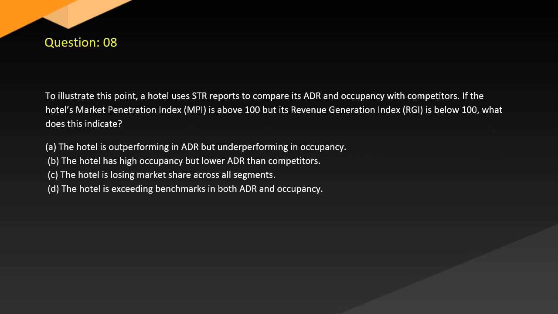Question 8. To illustrate this point, a hotel uses STR reports to compare its ADR and occupancy with competitors. If the hotel's market penetration index (MPI) is above 100 but its revenue generation index (RGI) is below 100, what does this indicate? A. The hotel is outperforming in ADR but underperforming in occupancy. B. The hotel has high occupancy but lower ADR than competitors. C. The hotel is losing market share across all segments. D. The hotel is exceeding benchmarks in both ADR and occupancy.